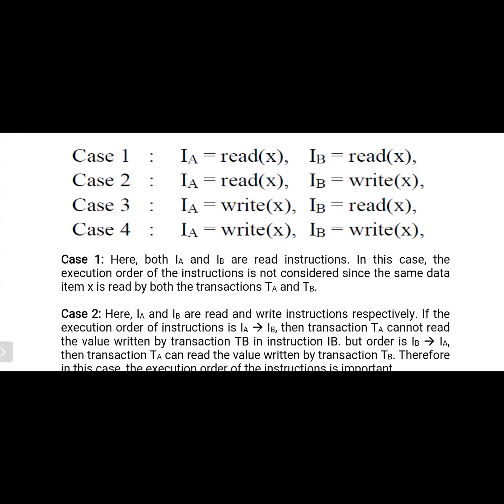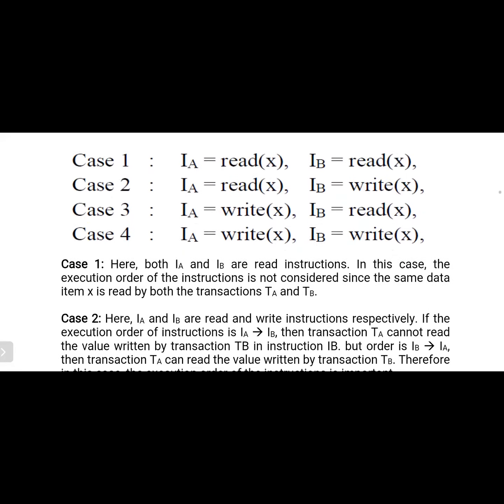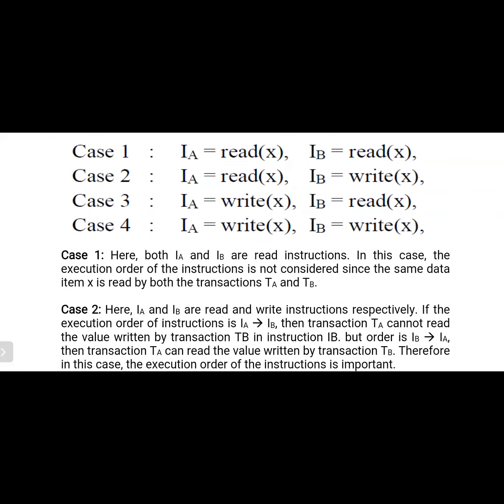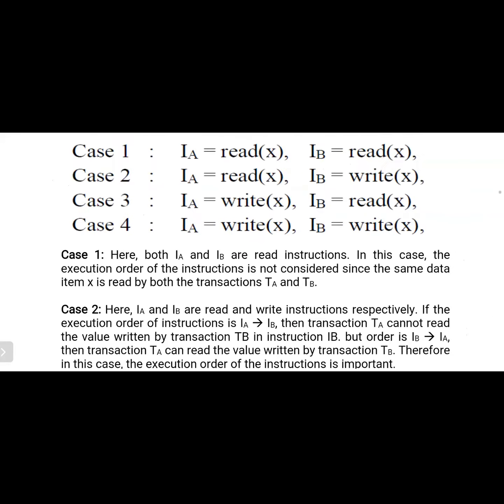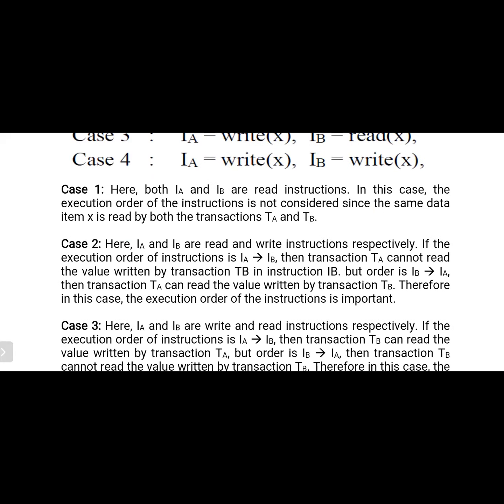Now let's observe case one. IA is performing the read operation and IB is performing the read operation. Here both IA and IB are read instructions. In this case, the execution order of the instructions is not considered, since the same data item X is read by both transactions TA and TB. So there is no problem. Why? Because it is a read operation. The problem is that when we allow more than one transaction at a time to perform operations on the same data item, then we need to verify the order also. Otherwise the problem of conflict serializability occurs.